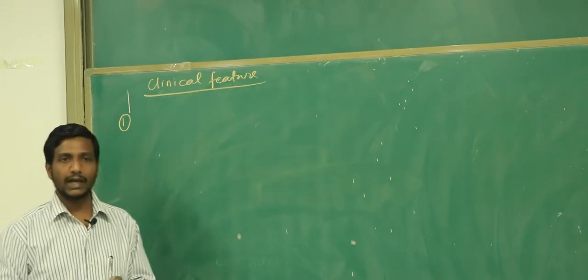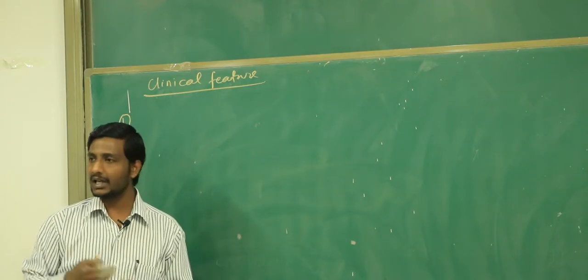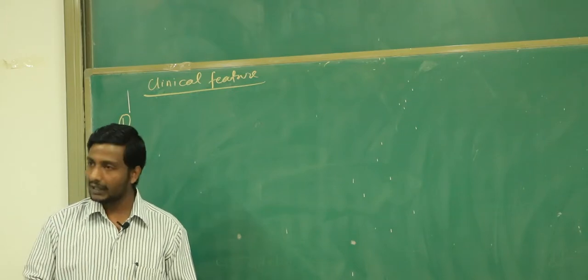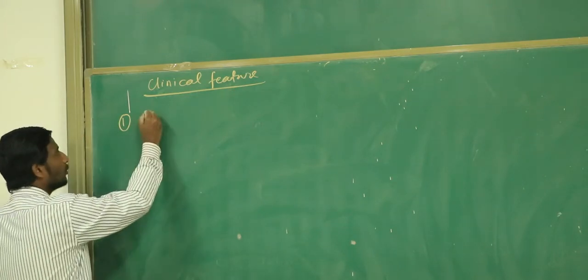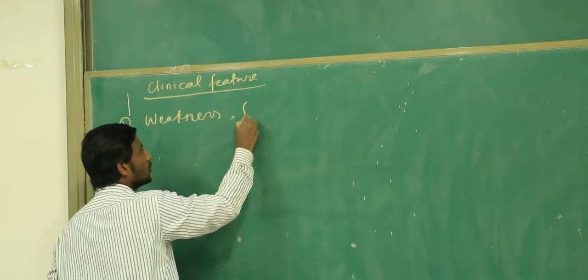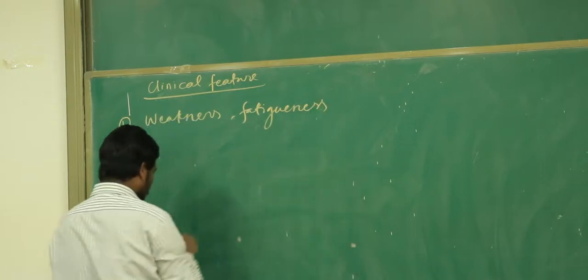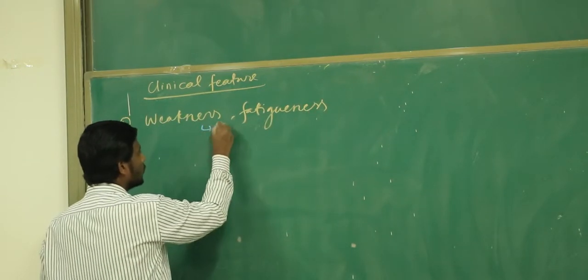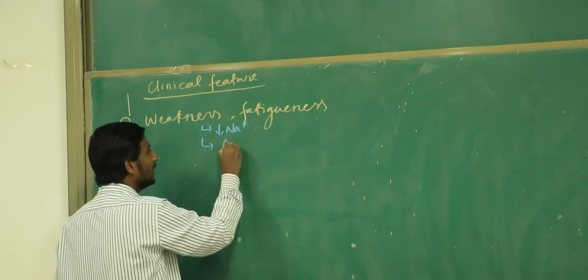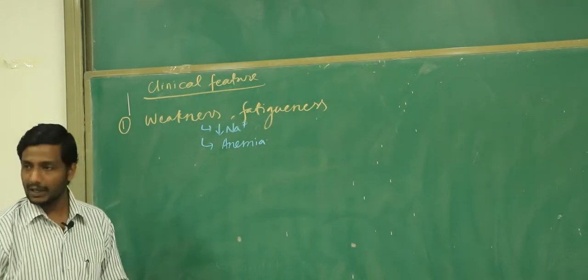And there are 2 reasons for that. Number 1, the sodium is down, and number 2, the patient with Addison disease also develops anemia. They develop normocytic, normochromic anemia. So don't forget that the main feature here is going to be weakness and fatigue. The 2 reasons I told you: number 1, is there more sodium or less sodium? Less sodium in the body. And the second thing is that they also have anemia. Which kind of anemia? Normocytic, normochromic anemia.